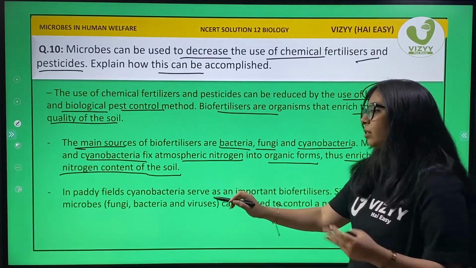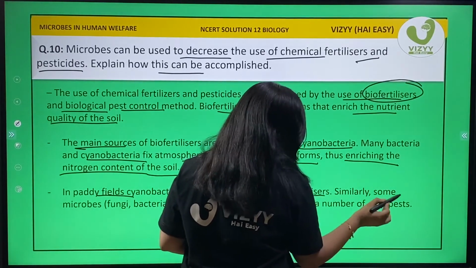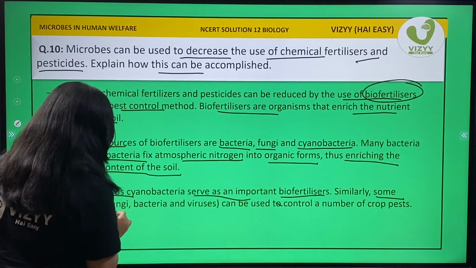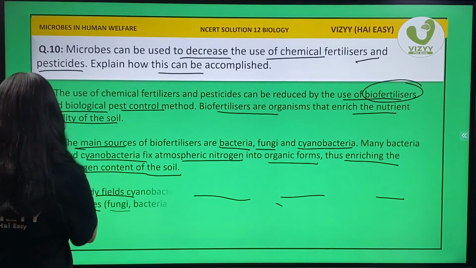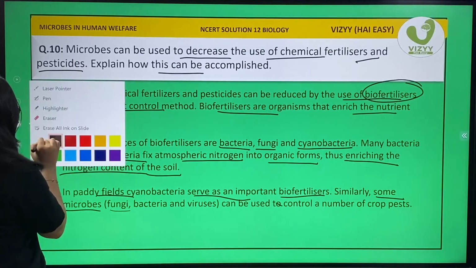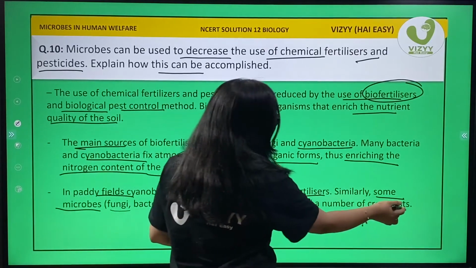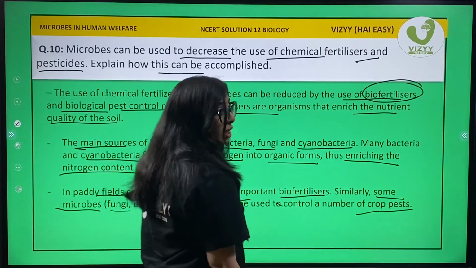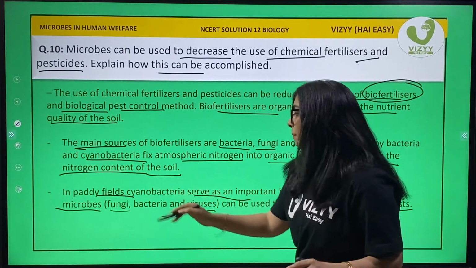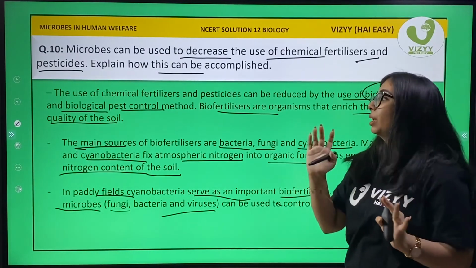In paddy fields, give one example. In paddy fields, cyanobacteria serve as an important biofertilizer. Similarly, some microbes, which are fungi, bacteria and viruses, can be used to control a number of crop pests. So to control crop pests, some fungi, bacteria and viruses are used. That's it. This is your answer number 10.